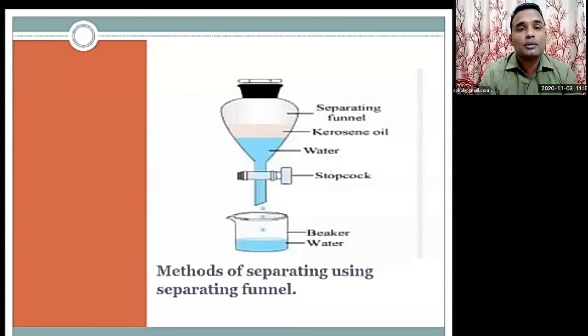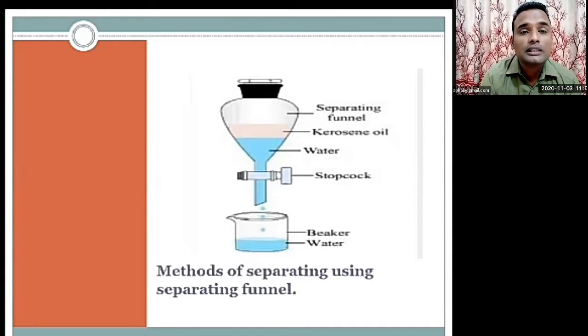What we can say? First of all, pour the water and kerosene. Keep it as it is, not to disturb the solution. Because of that, the lighter particles of kerosene will go upwards, and the heavier particles will go down to the opening of the separating funnel. Now, once it's settled, just open the stopcock till all the water from the solution is collected in the beaker. Okay, then again you can see there is a simple method of separating funnel.